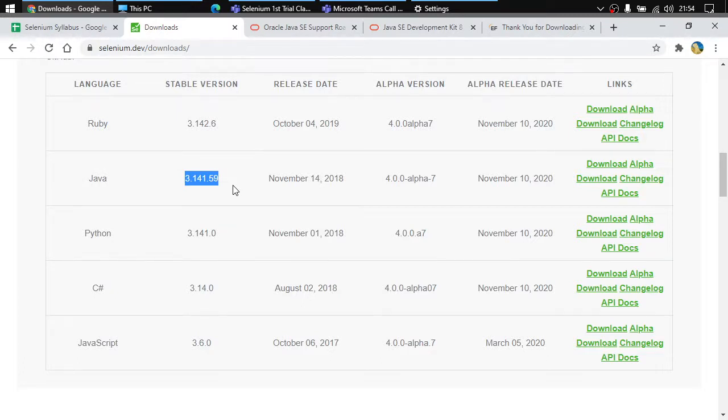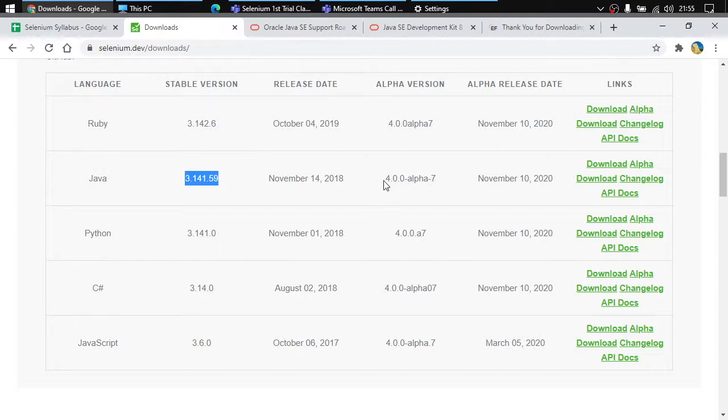Now the question comes up, which version of Selenium will we be using in this particular course? See, the majority of people would want to use the latest version because they want to learn the latest things, right? And yes, they should learn the newest version. But in case you face any kind of issues, I would suggest using the older version because this is the stable version. It was released back in 2018, so for the past 2 years there is no change inside it. This means that this is a super stable version of Selenium.